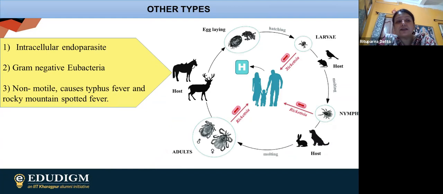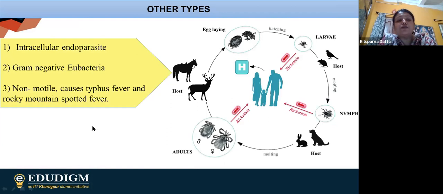In case of Rickettsia, they are normally always gram negative, and they are intracellular parasites. Intracellular parasite means they go inside the cell and reproduce over there. They produce diseases like typhus fever and Rocky Mountain spotted fever, and they are non-motile in nature.